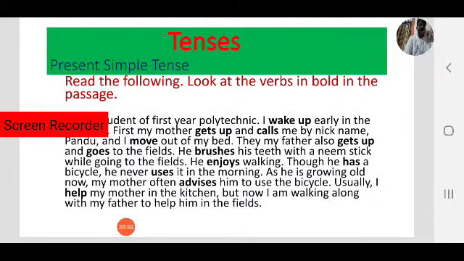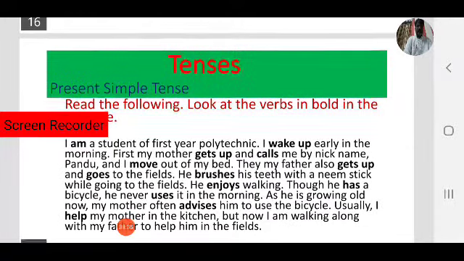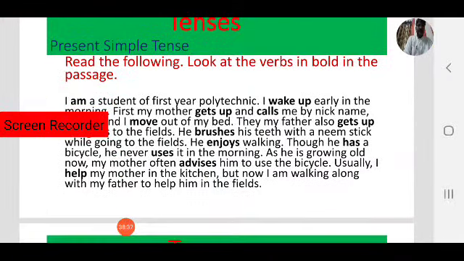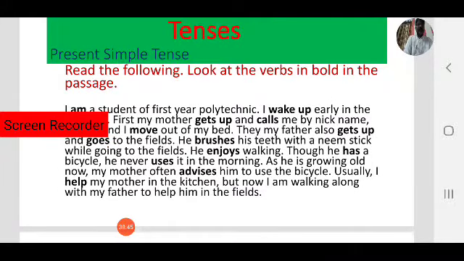It's a daily routine of one student. Observe the bold words in the passage. I am a student of first year polytechnic. Am. I wake up early in the morning. I wake up. Wake up is a base form.